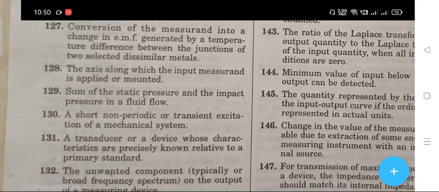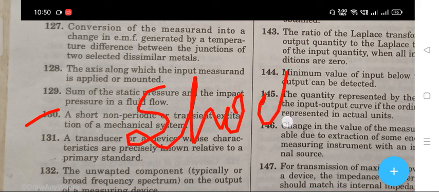Next question, 130: a short, non-periodic or transient excitation of a mechanical system. The right answer is shock.